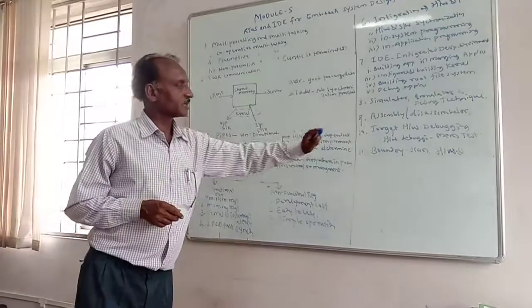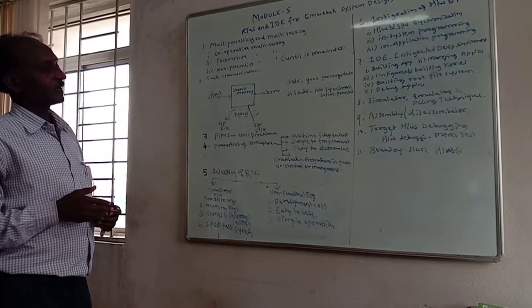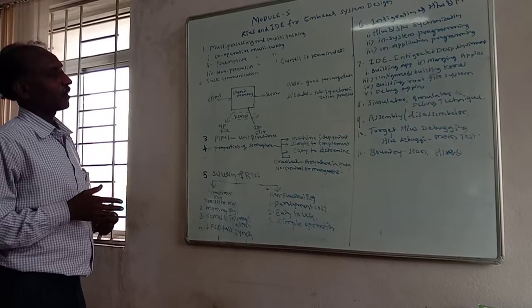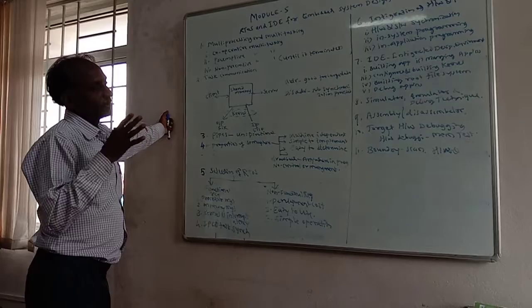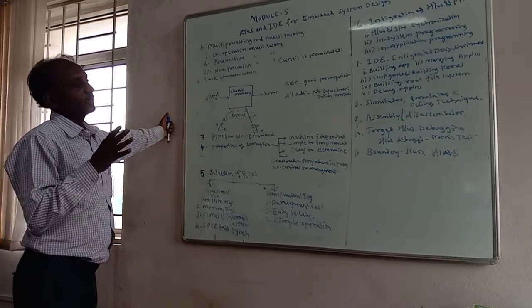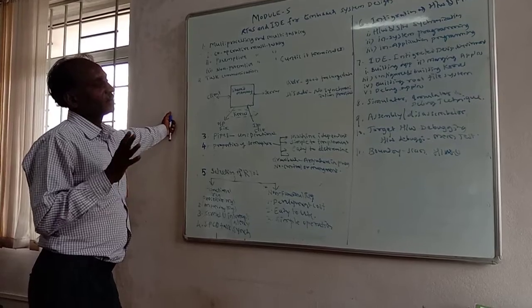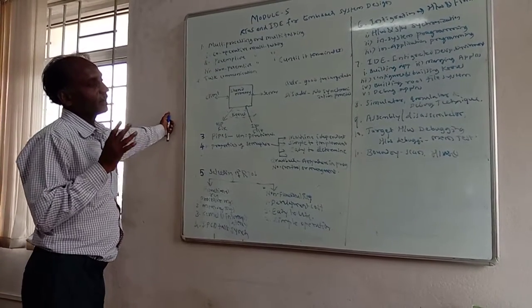Another important point is target hardware debugging. If you want to debug, certain tools and techniques are there to eliminate errors. For large projects with very dense coding, they use a sophisticated tool for debugging all these programs and errors. They use target hardware debugging.